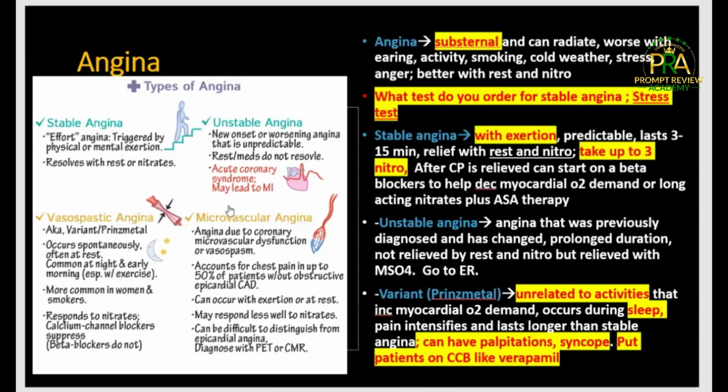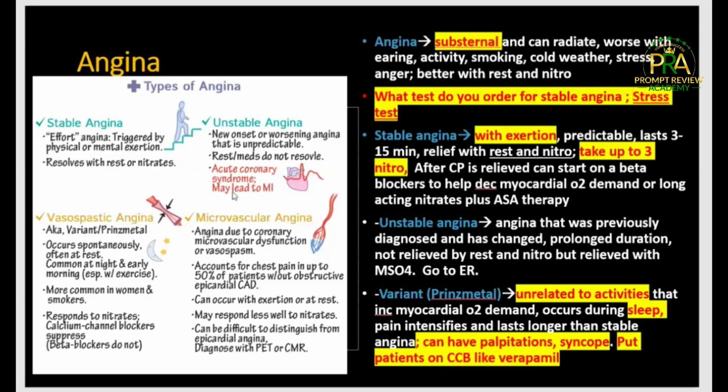So let's say patient is stressed or walking, it has to do with activity, but it is relieved with nitroglycerin, or it is relieved with rest. So when patient rests, they feel better. So that is stable angina.